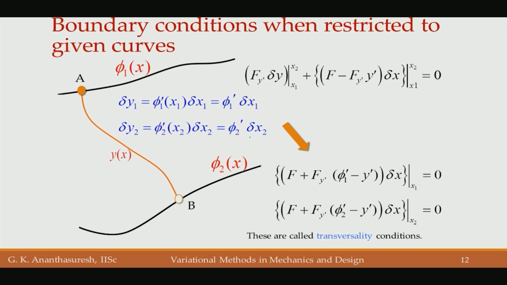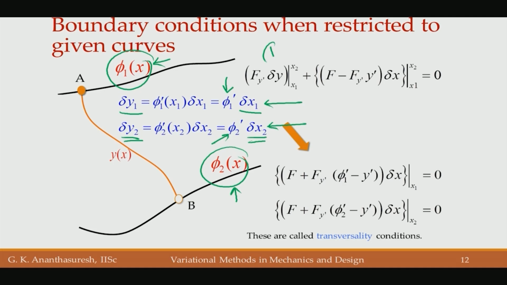So far in general variation, we said x1 x2 are just not known, whereas now we are saying they have to lie on some curves, phi 1 on this side, phi 2 on that side. What does that mean? When you take this into account and observe these relations, delta y1 now cannot be anything, because between delta x1 and delta y1 we have the derivative of phi 1, and between delta y2 and delta x2 we have the derivative of phi 2, which we substitute.